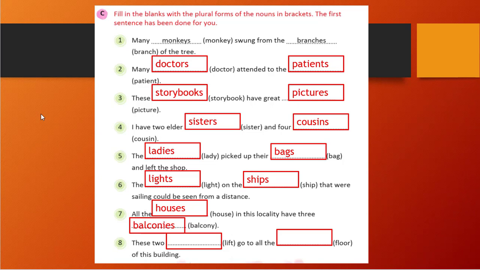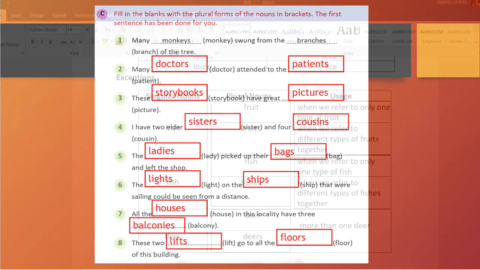The two blank space lift to go to all the blank space floor of this building. So the correct answer is lifts and floors, right? We will simply add s. So in this exercise mostly we need to add s. So you see we have solved our exercise of unit 3. Let's go to unit 4.